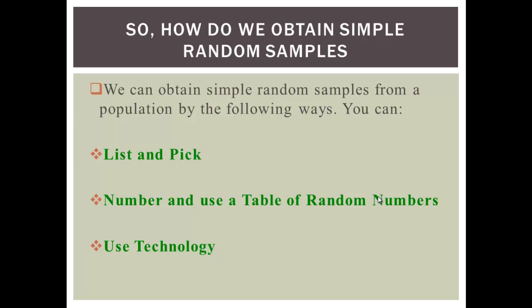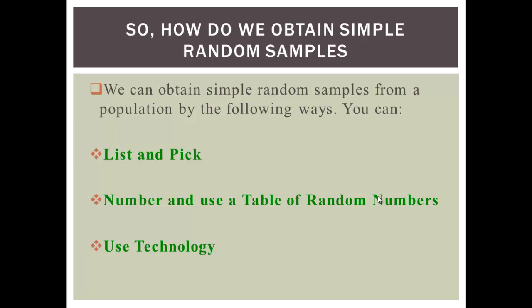You list the names in alphabetical order, starting with A, B, C, up to Z. And then you write it on a piece of paper, and then you pick, right? That's one way to do that. You shuffle, you pick. That's a simple random sample.